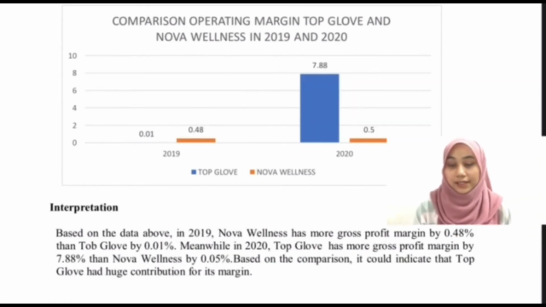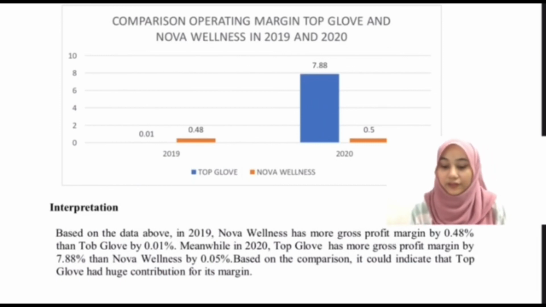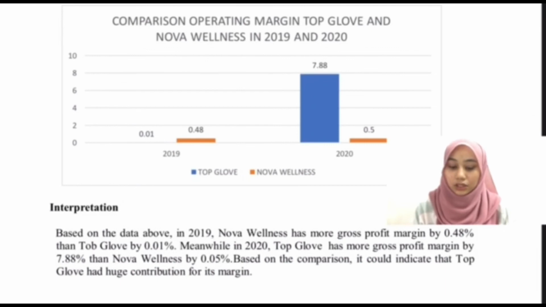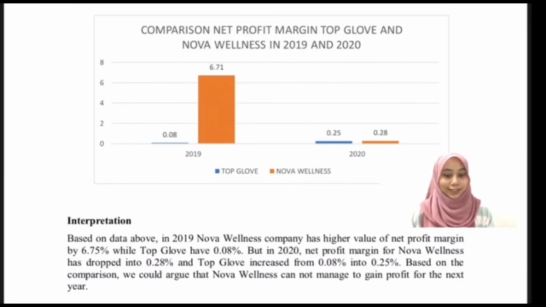The comparison of operating margin, Top Glove and Nova. Based on the data in 2019, Nova has a higher margin at 0.48% than Top Glove at 0.01%. Meanwhile, in 2020, Top Glove has a higher margin at 7.88% than Nova, which is 0.05%. So we could indicate that Top Glove had more contribution for its margin.